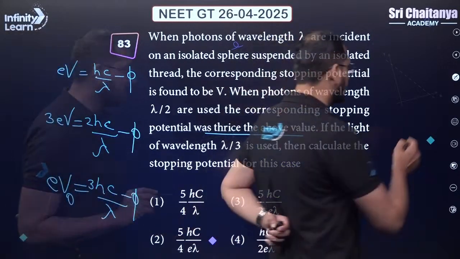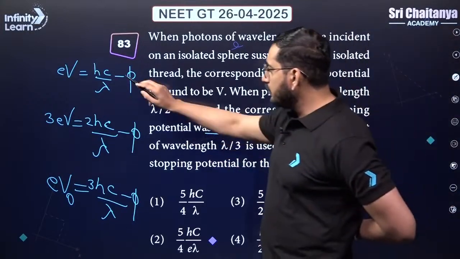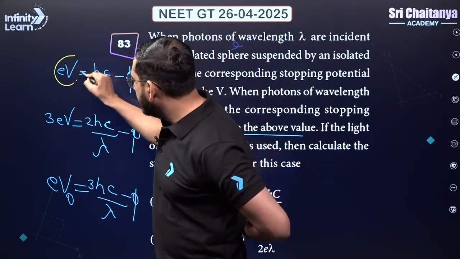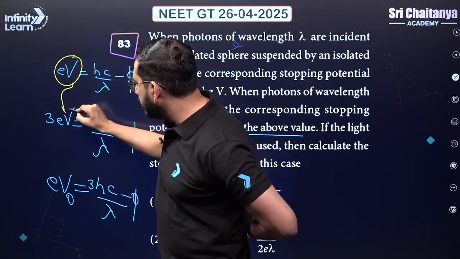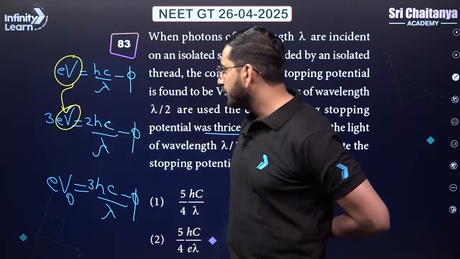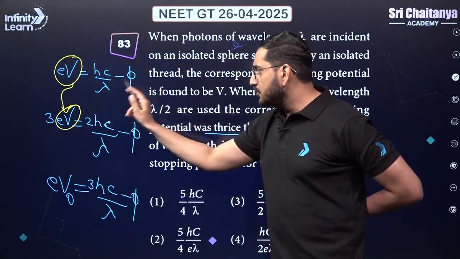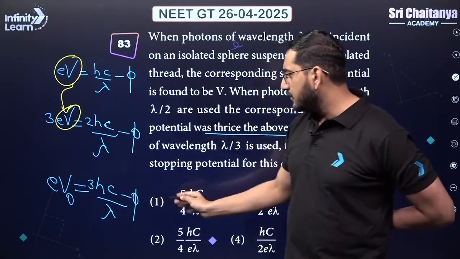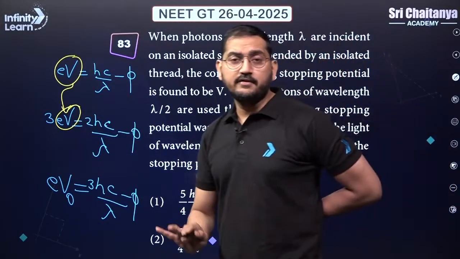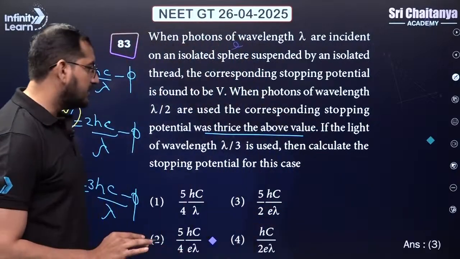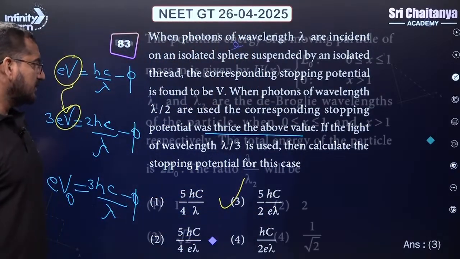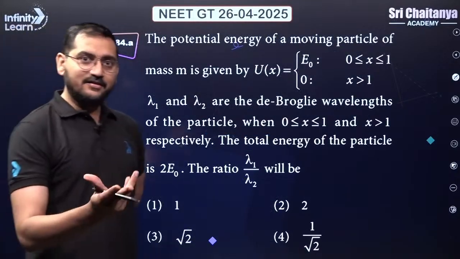Okay. How to do the calculation? Using the first two equations, first I will calculate the value of work function. Take this eV and substitute in the second equation. eV will eliminate. You can very easily calculate the phi. Put that work function over here and solve for V naught. It's a very simple question now. You can get the answer. So third one will be your correct answer, right? Let's go ahead. So very interesting question, guys.